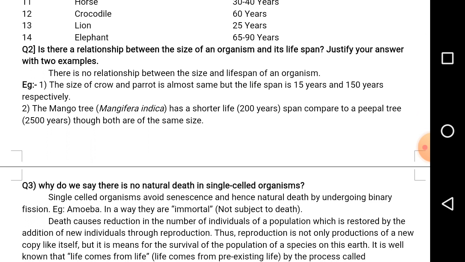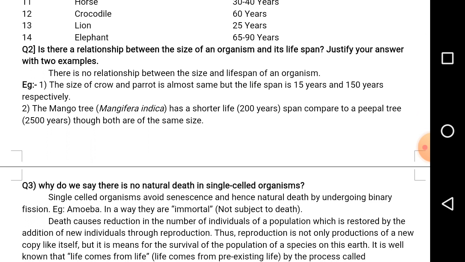Because they avoid senescence or death. They have no natural death. Why is there no death? Because the parent cell itself divides and develops into daughter cells.